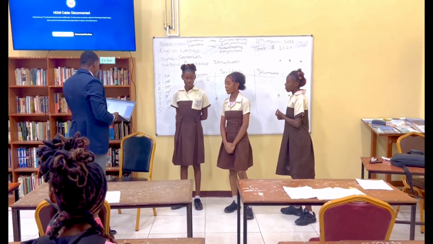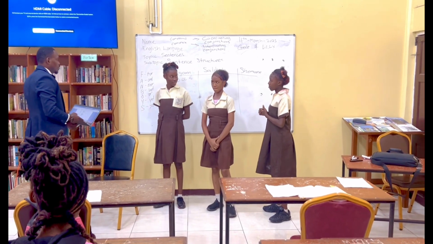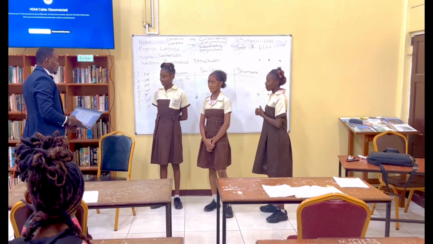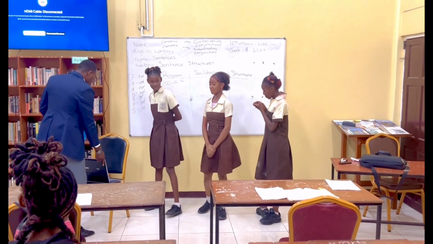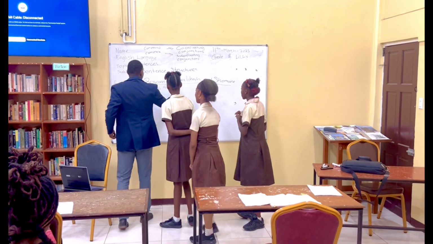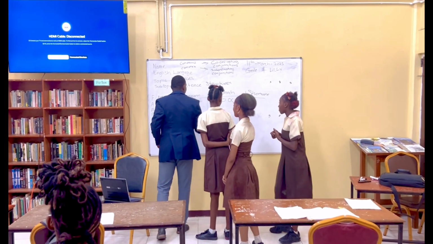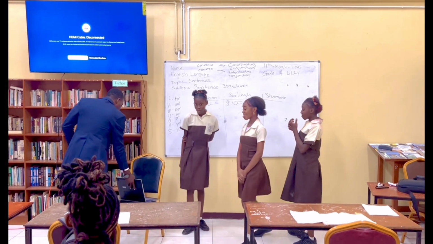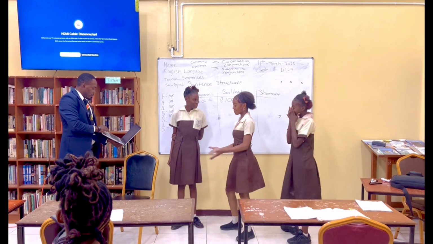Types of sentences is the same as sentence structures. False. That's correct. Salia, $100. Okay, so Shemaine is the only person who doesn't have any money right now. Next question.